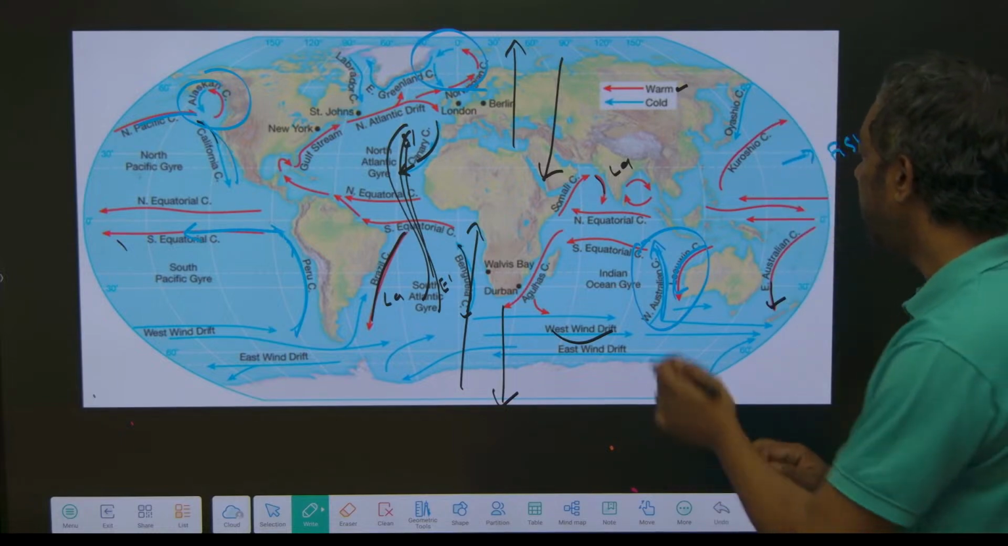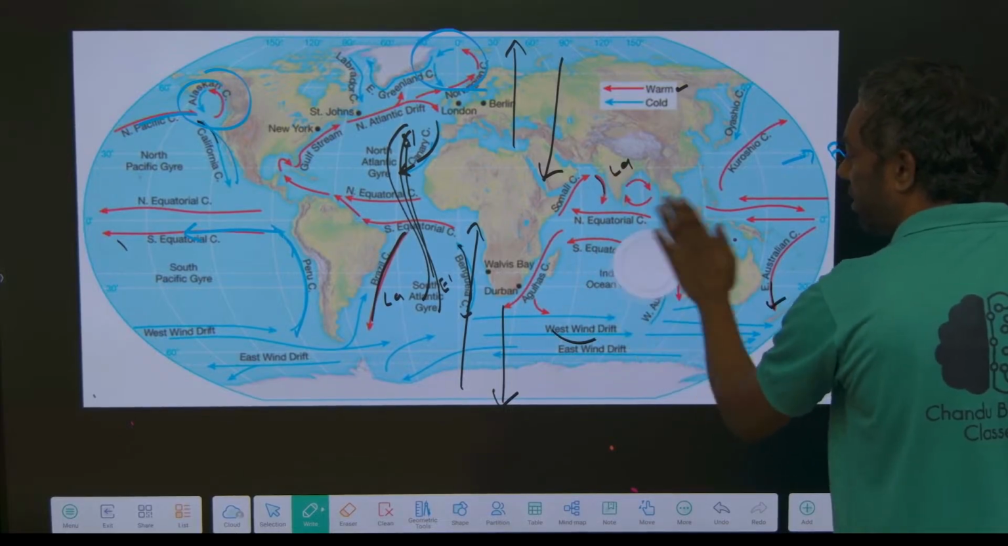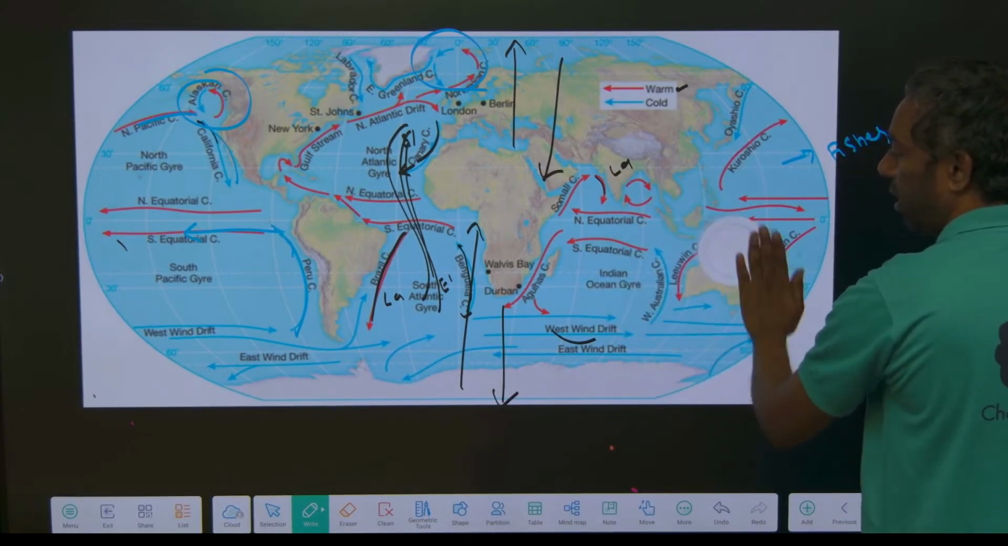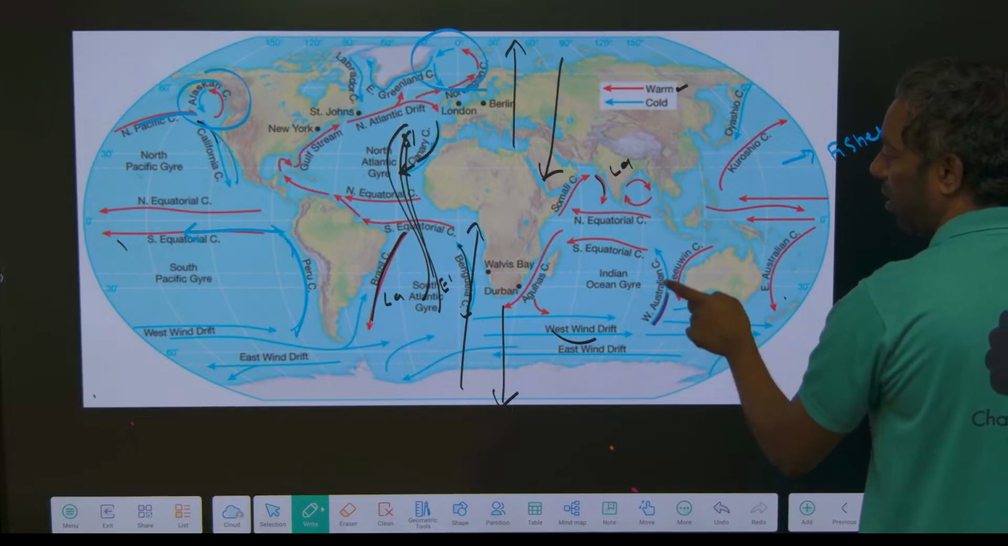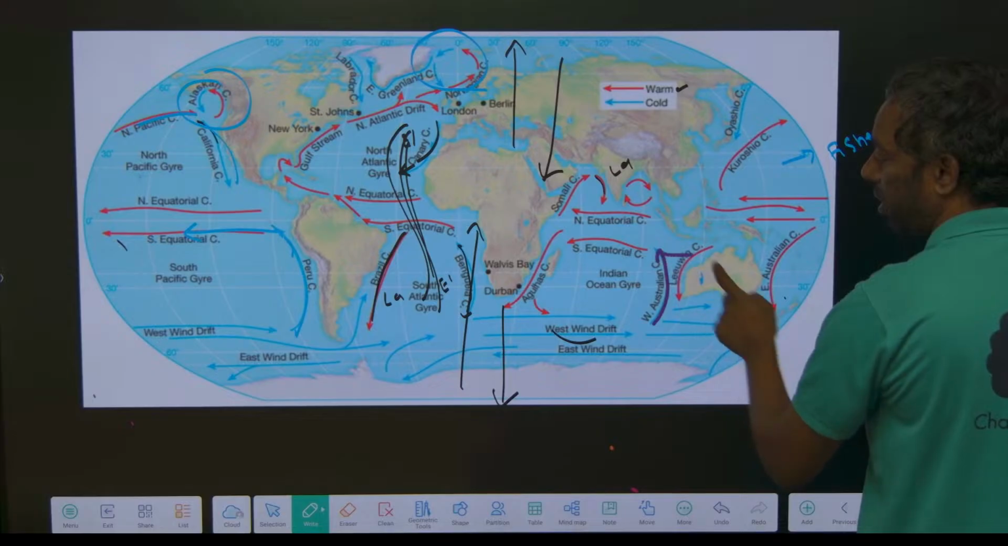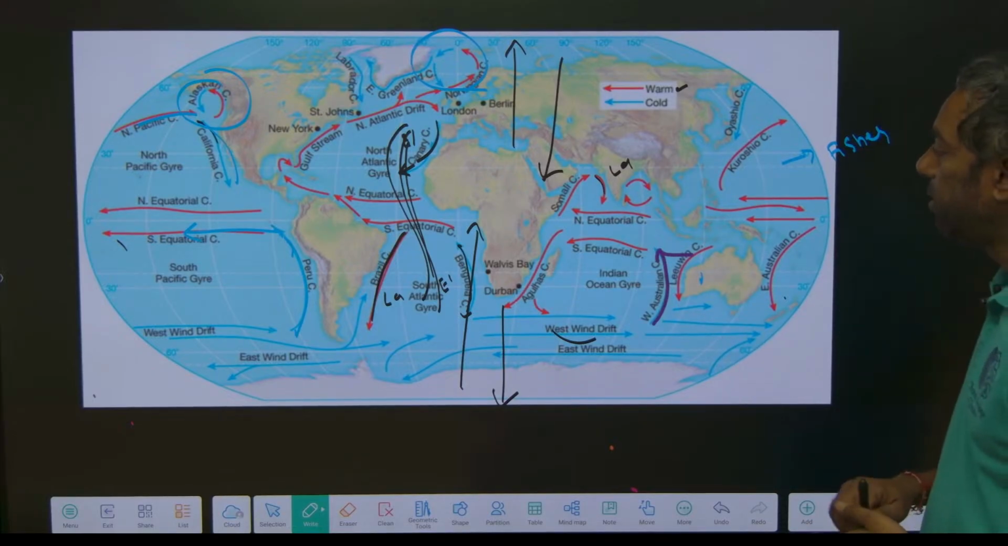This is the main reason why corals are formed in the Australian zone. This is the Leeuwin cold current and the Western Australia cold current. Okay, this is the main reason.